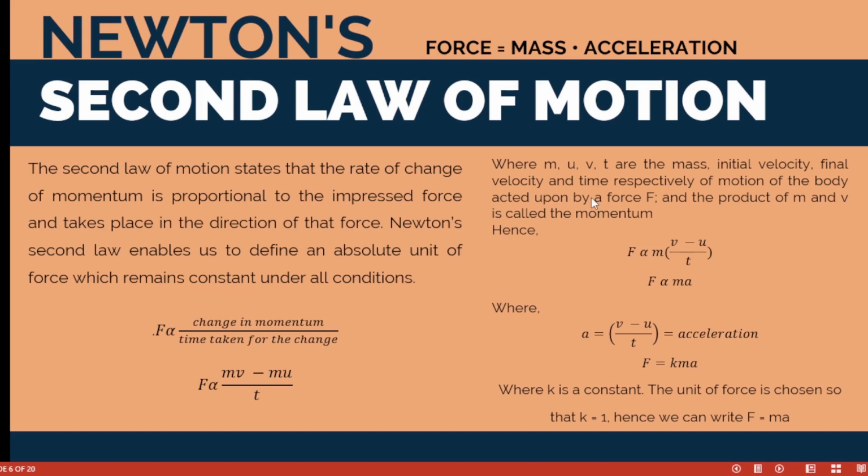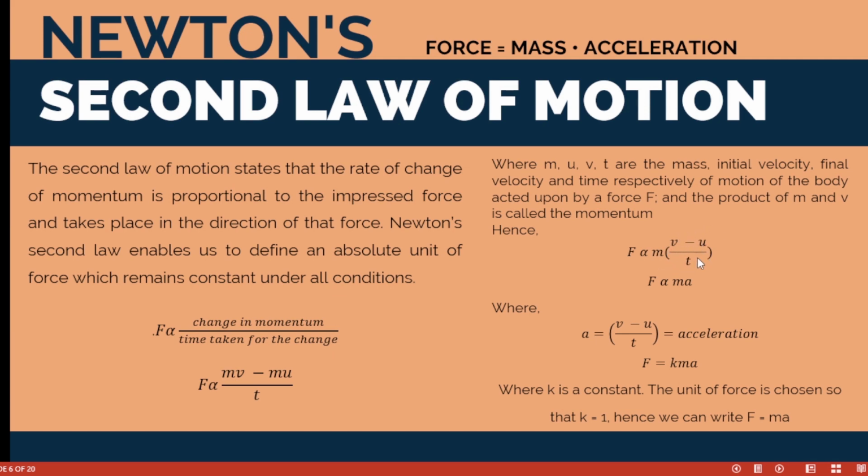So you know where m, u, v, t are. m is the mass, u is the initial velocity, v is the final velocity, and t is the time of motion of the body acted upon by a force. And when we have a proportionality sign, we have to change it to an equals sign. So don't forget that (v minus u) over t is your a. Remember that, because this is the change in momentum.